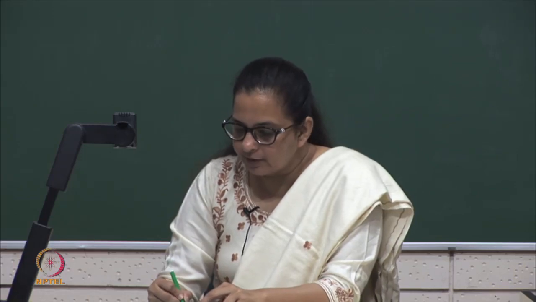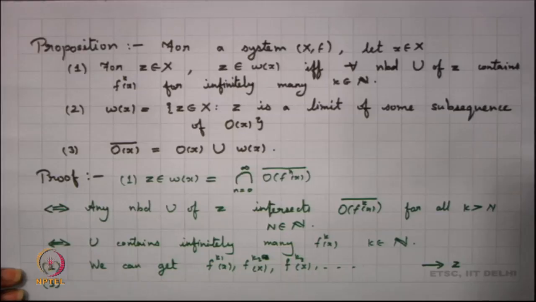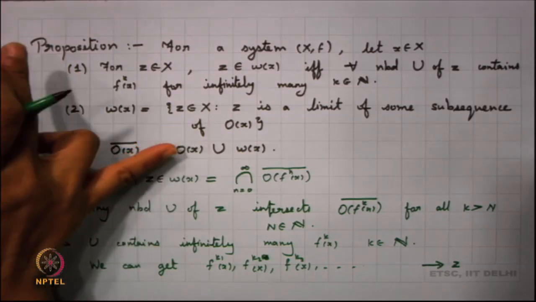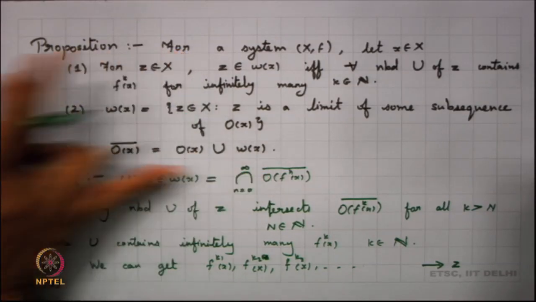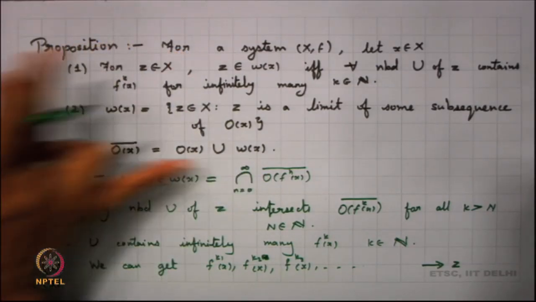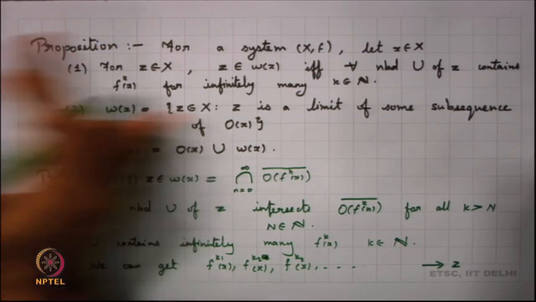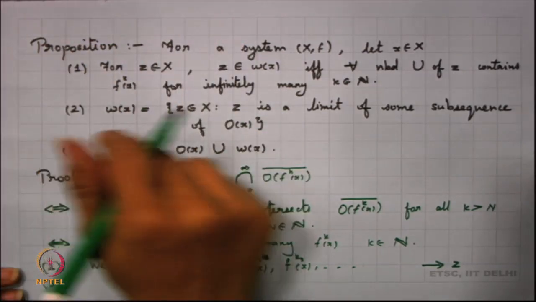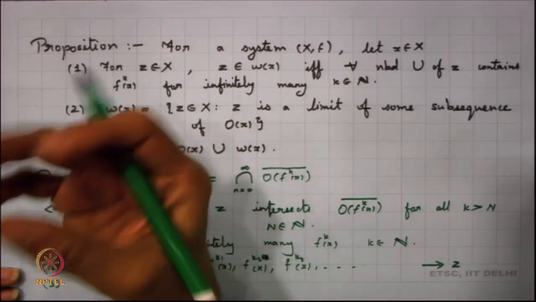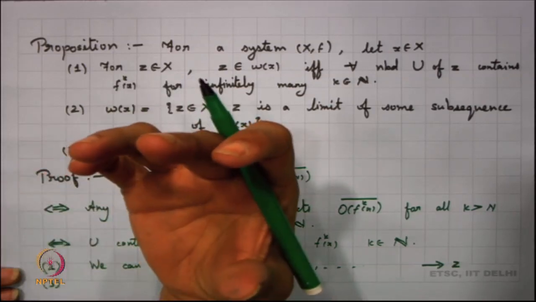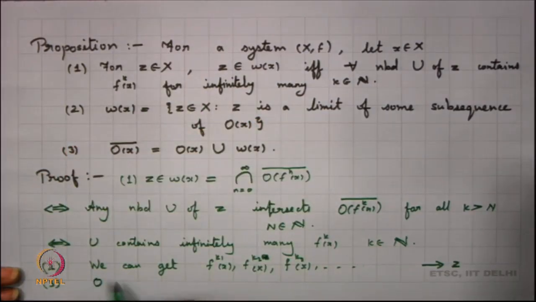And the third part is very trivial. We know that this omega x is an intersection of orbit closures of x. So, definitely omega x is a subset of the orbit closure, and the orbit is also a subset of the orbit closure. So, one part is very simple. What happens to the other part? You take any point in the orbit closure; it is either a point of the orbit or it is a limit point of the orbit. So, the third part is obvious. Whenever we take a limit set, the limit set has these certain properties.